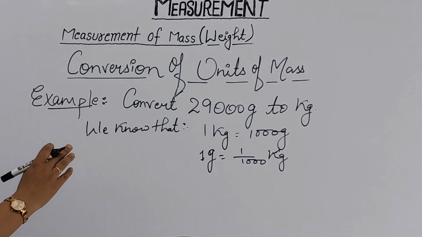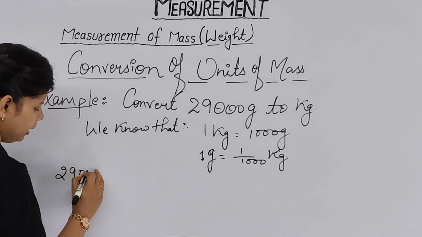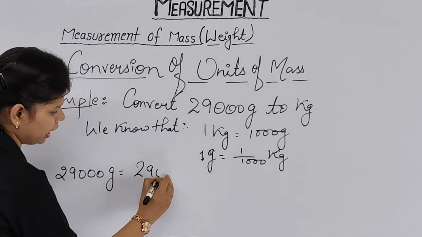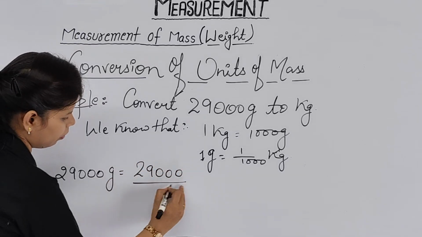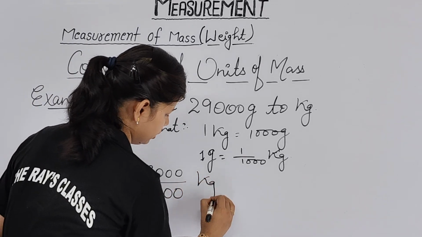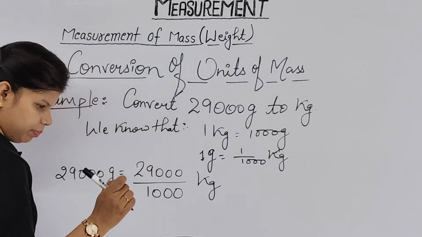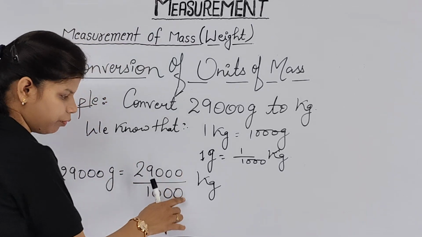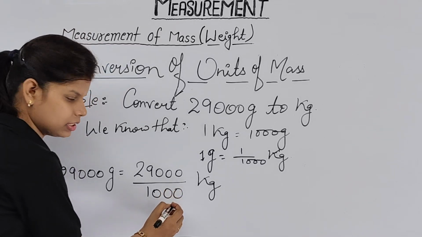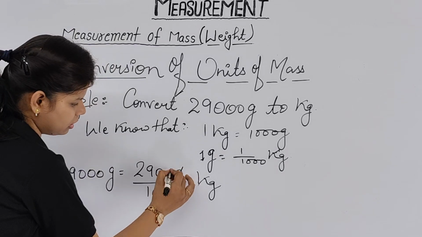You will just divide the given number. Like if it is given 29000 gram equals 29000 upon 1000 kg. Clear? Now you have read in previous classes also, we can cancel denominator with numerator. Like here we are having zeros, so we are going to cancel each 0 with this, 1 with this.